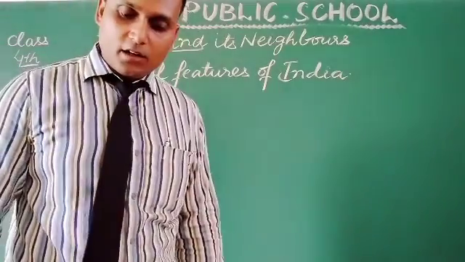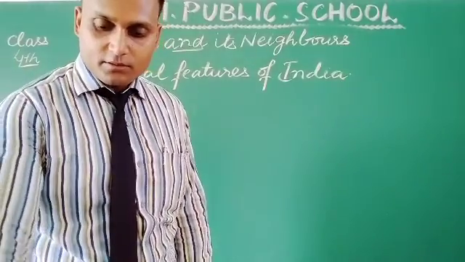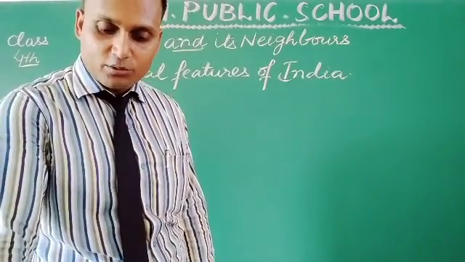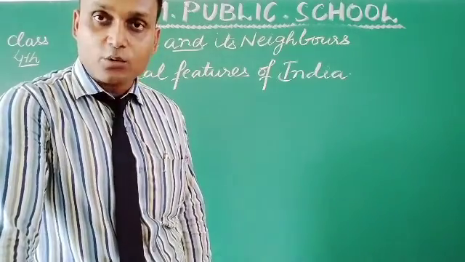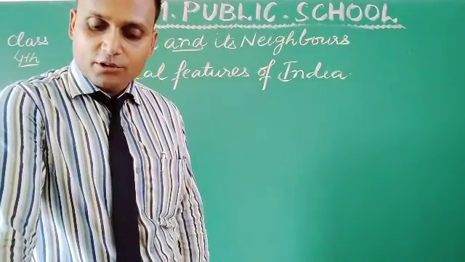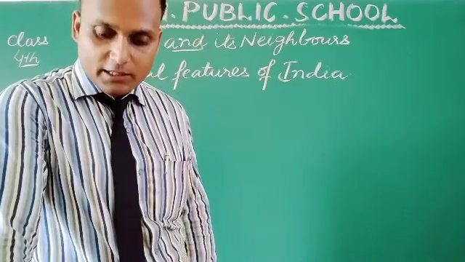India has a variety of landforms: mountains, hills, plateaus, valleys, plains, rivers, deserts and coastlines. These are also called the physical features of India.